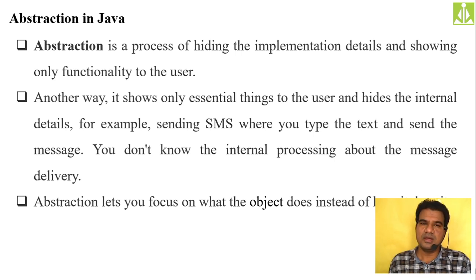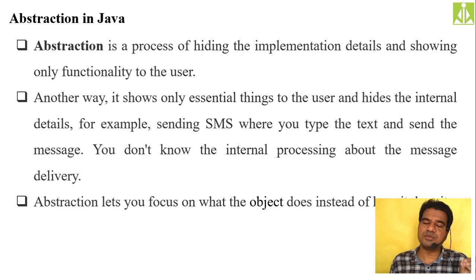We don't know. But what we know is that we can type a message and send it to our friend so that he can open that same message. First of all, he will receive that message, and he can open it and read it. Only that thing we know, but internally how it is happening, we don't know. Here the internal implementation is hidden, and the functionality, the actual usage, is shown to the end user. This is what we call abstraction.